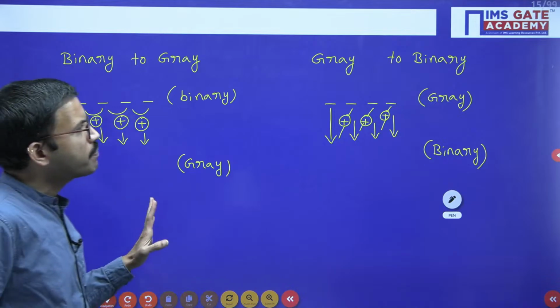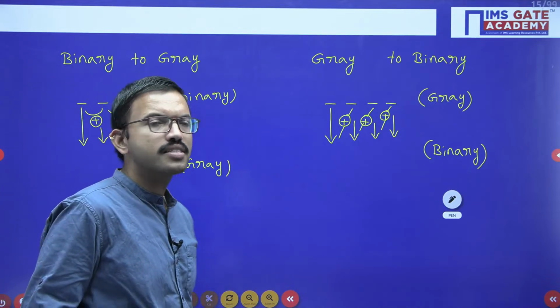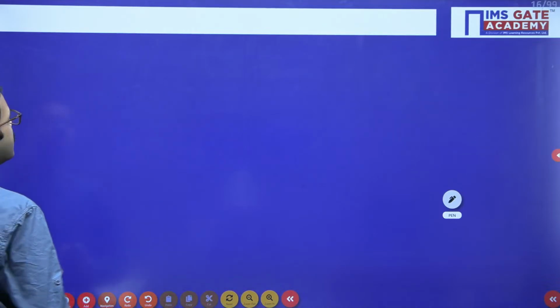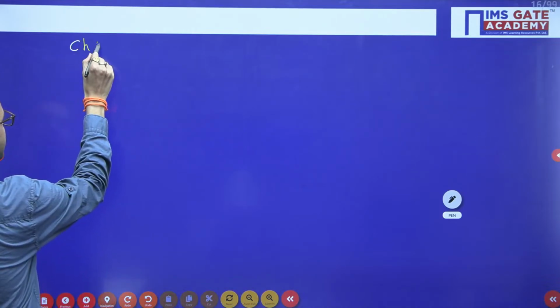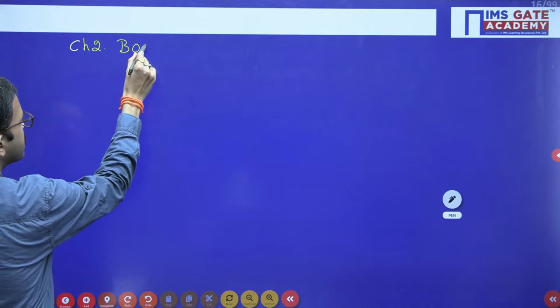Yeah, with this we have completed the first chapter. Now let us start the second chapter. Chapter 2, that is Boolean algebra and K-maps.